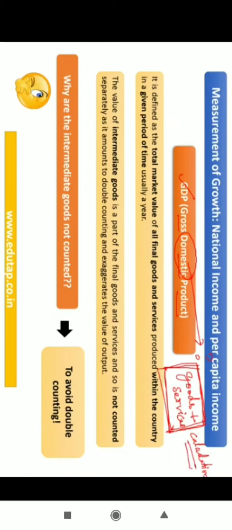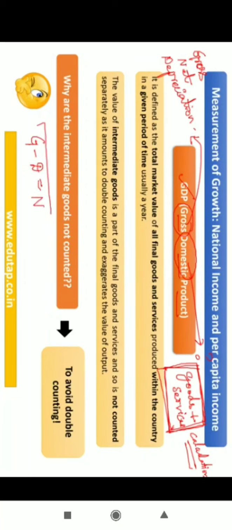Second, there is this important term that you can see here, which is called gross. There are three things you need to know: one is gross, one is net, and the third term is depreciation. You understand one thing, that from gross, if you subtract depreciation, you will get net. So gross minus depreciation is net. Instead of getting confused, let me just briefly tell you what this is. In the coming section, we will have a look at it in detail.